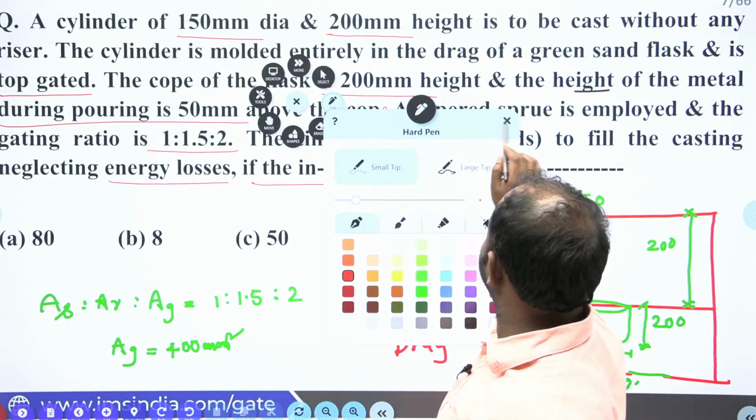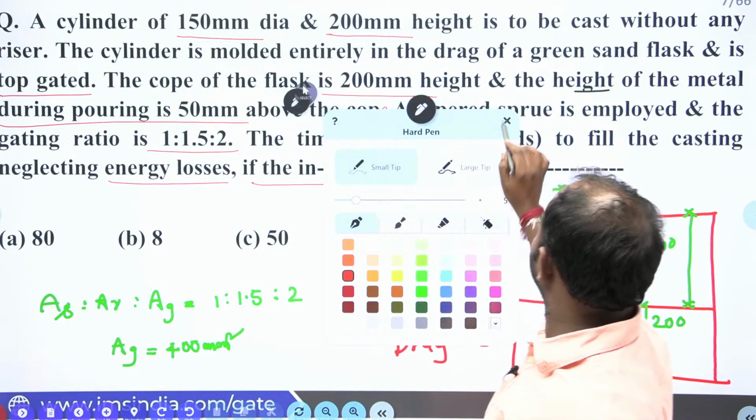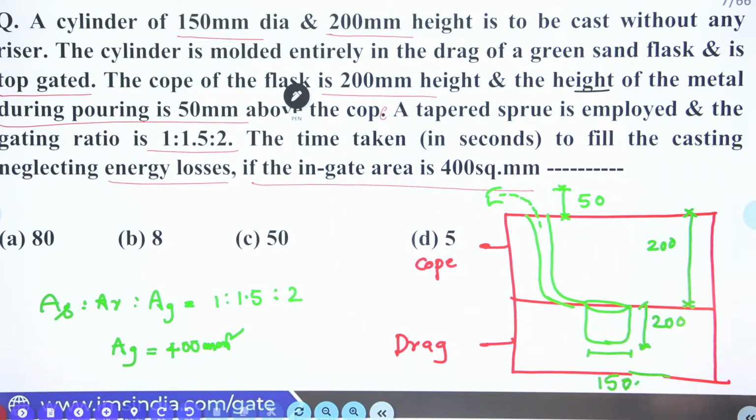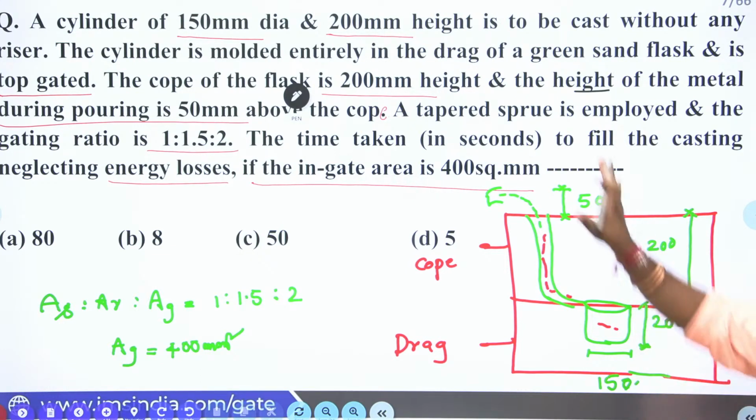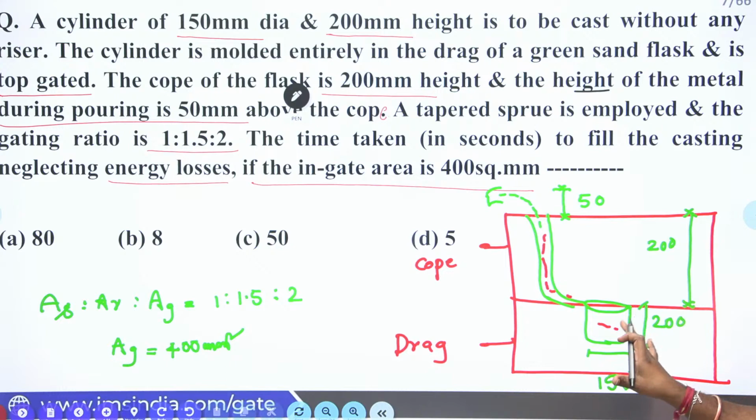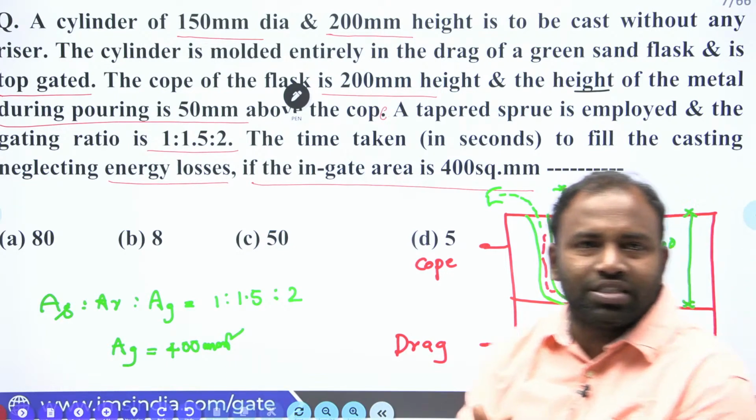Now for this cavity, you are supposed to calculate the filling time. That means how much time the molten metal takes to fill this cavity. That is what we have to calculate, guys. Clear, everybody? Understood? So based on the given data, I plotted the diagram. I will just briefly explain this once. Have a look.